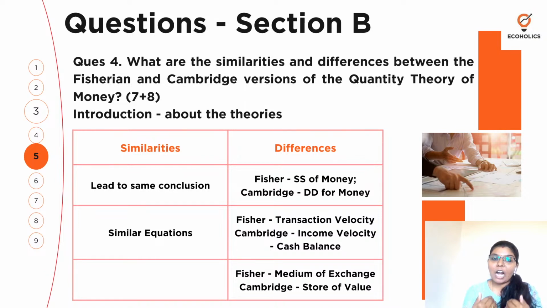Basically, you have to start by giving an introduction about the theories, right? It is a 15 marks question. First, you tell what the quantity theory of money Fisherian version is and what the Cambridge version is. So first give an introduction about that. After you give the introduction about the theories, you can talk about the similarities between these, right? They lead to the same conclusion, they have similar equations. You will have to explain these similarities. Why do you say they lead to the same or similar conclusions? What conclusions are they giving, right? So you're talking about the direct proportionality, inverse proportionality, right?